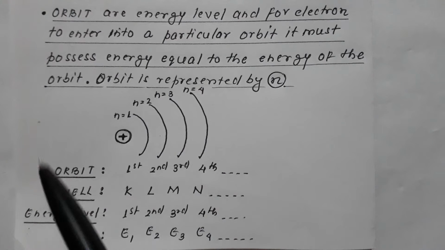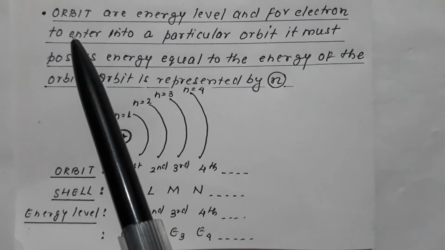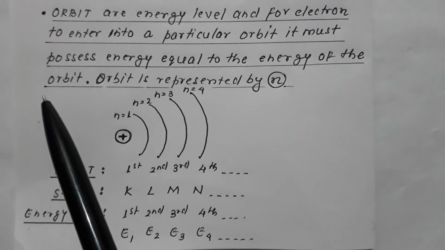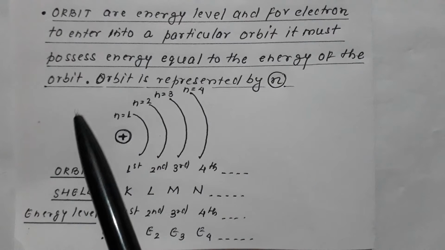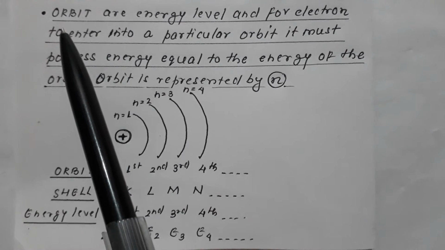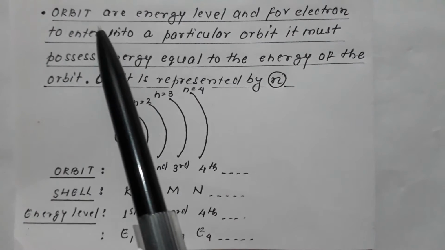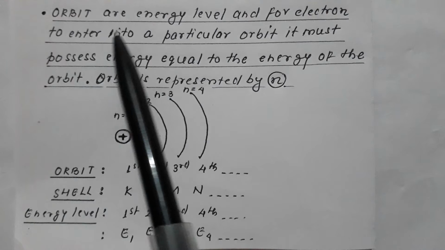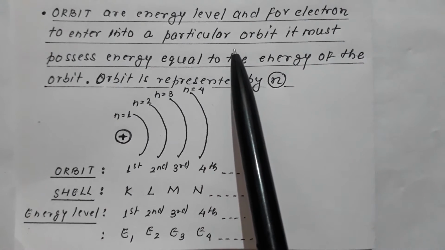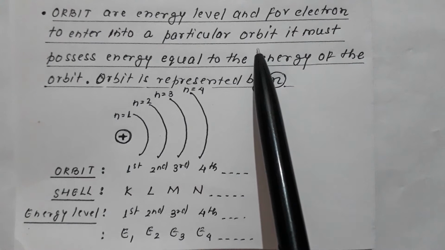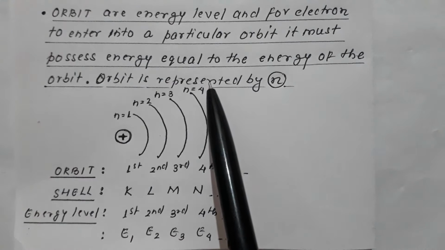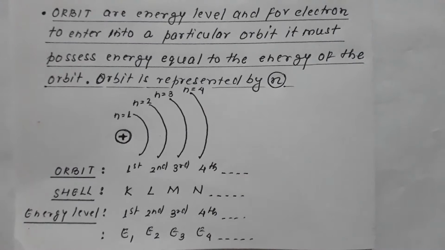So further we proceed. What are orbits? We say orbits are the energy levels. Remember, orbits are energy levels, and for any electron to enter into a particular orbit, it must possess energy equal to the energy of the orbit.